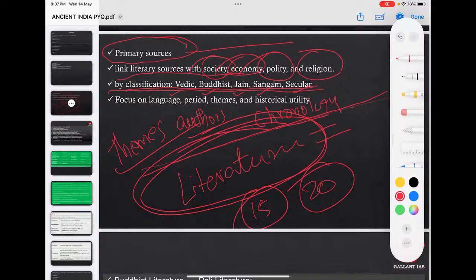Similarly, how they reveal the picture, how they talk about the social, cultural or economic life of ancient and medieval India. That part is very much important. You shouldn't skip it. Okay.